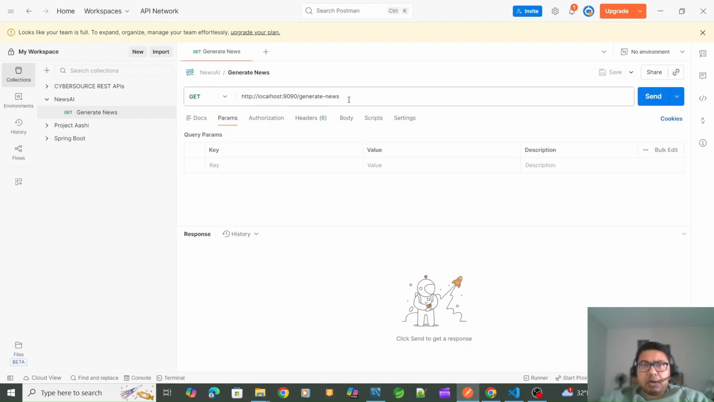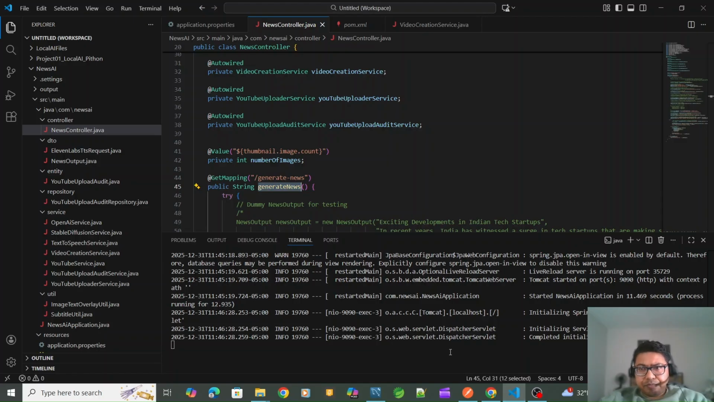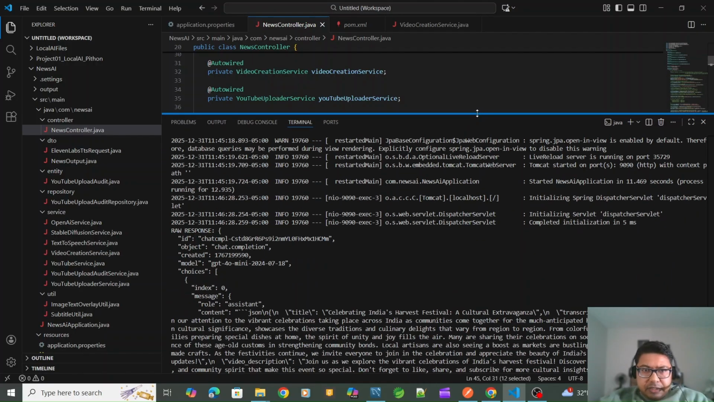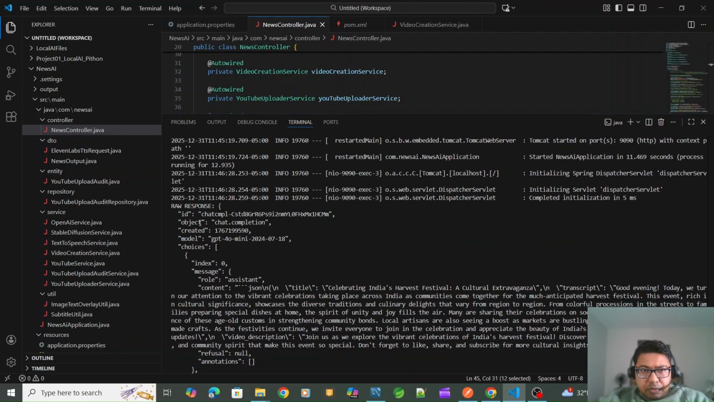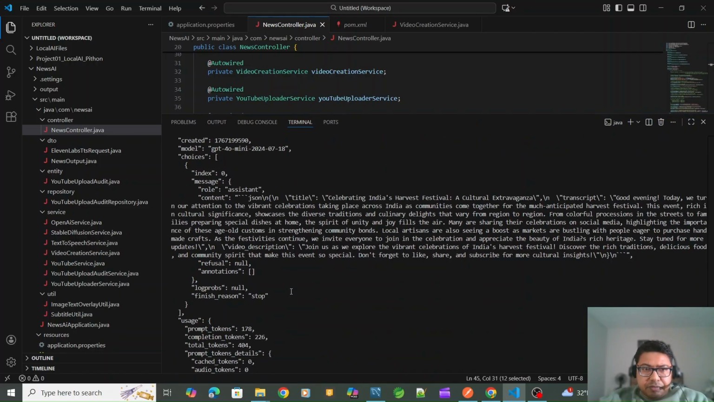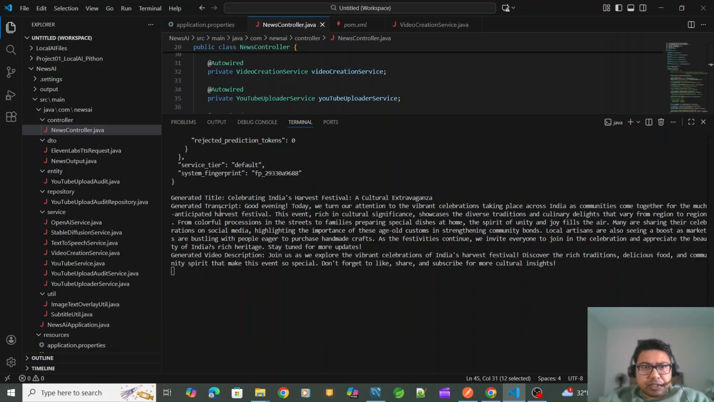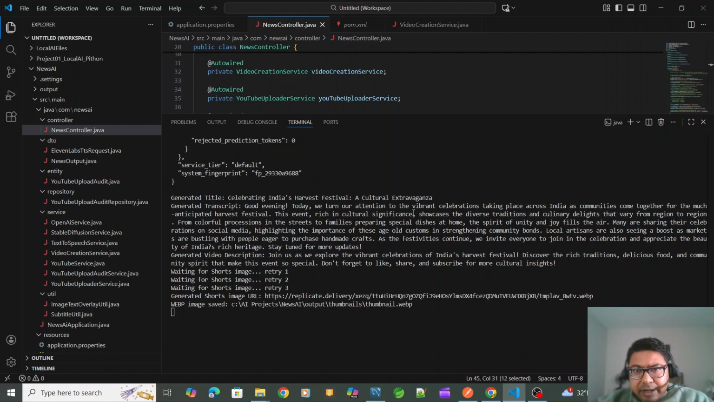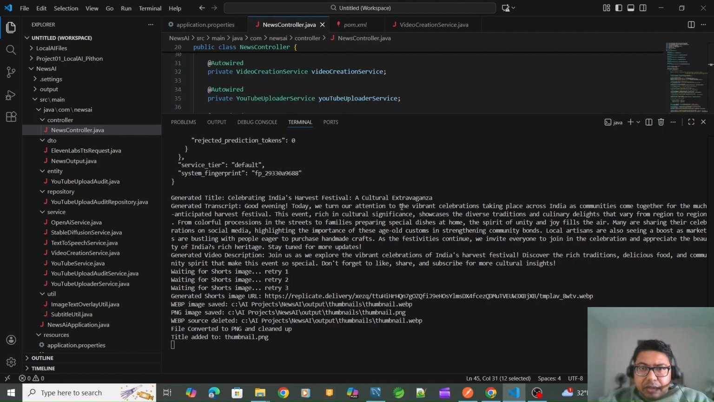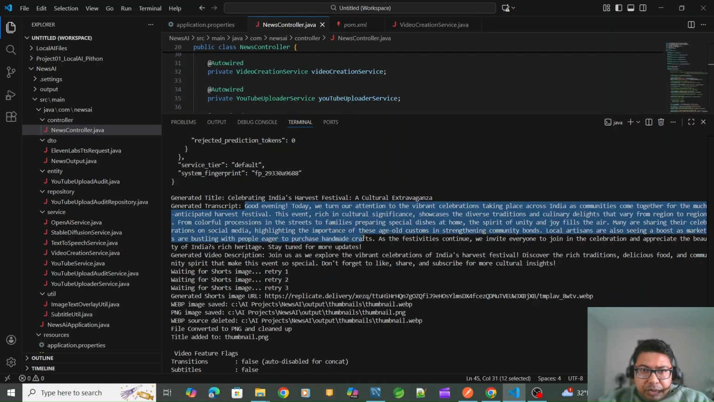This is running on my localhost, as you can see, and I am hitting this API, and see, the magic will happen here. See, the magic has started. I got the raw response from OpenAI. This is the raw response, the contents and everything, in JSON. Then I'm parsing it. After parsing, this is the data, the generated title. For the last 6 hours, it got this data: celebrating India's harvest festival, a cultural extravaganza. This is the generated transcript up to here. This is the video description,